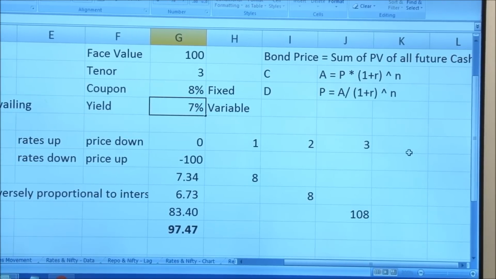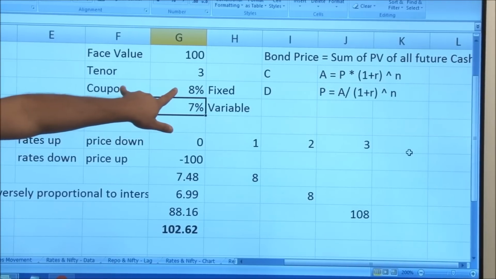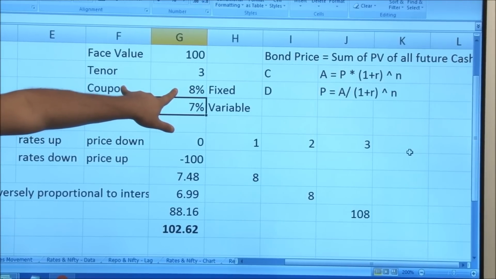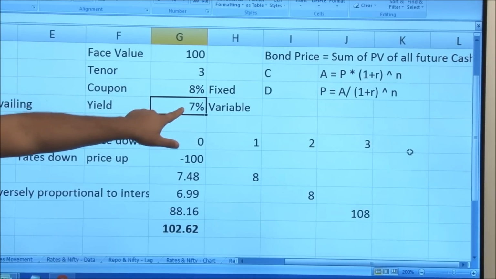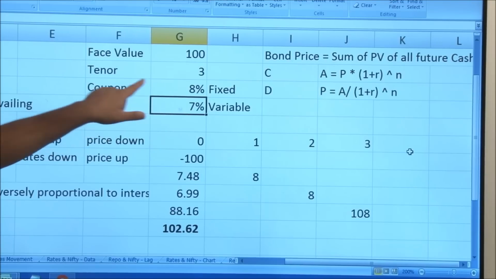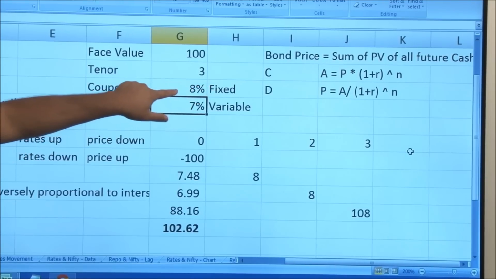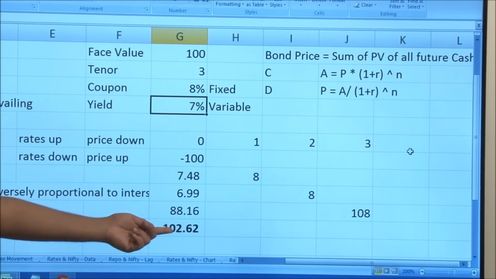Similarly, if the interest rates go down, suddenly this bond becomes more attractive. Why does it become more attractive? Because other new bonds which are coming into the market are all having low coupons. They will have 7% as coupon. So the demand for this high coupon bond will go up, and therefore the price will also go up.